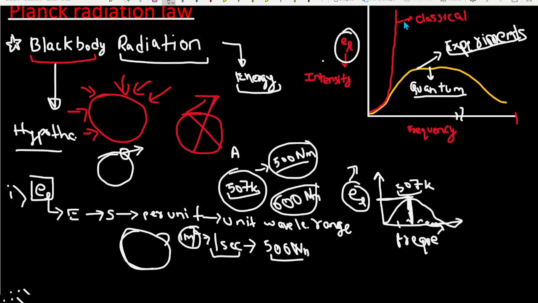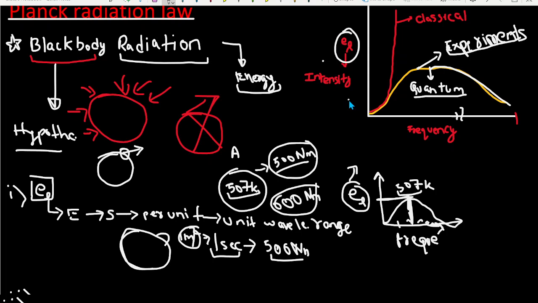Because after a certain frequency, the graph should look like this downslope. But in classical physics, it is directly proportional to the frequency, and the energy just keeps increasing.